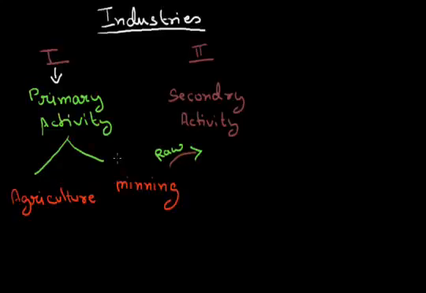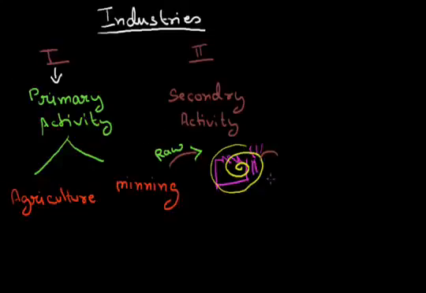The production of the primary sector is the raw material of the secondary sector, which processes that raw material and gives an output, which is called the final product. Because in secondary activities we are manufacturing a product, the secondary activity is also called the manufacturing sector, or the industrial sector.